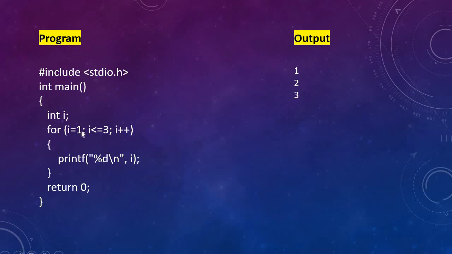Now it will become 4. 4 is less than or equal to 3. Now the condition is false. Automatically it will come out of the for loop. So return 0. On seeing the return 0, it will terminate the program.